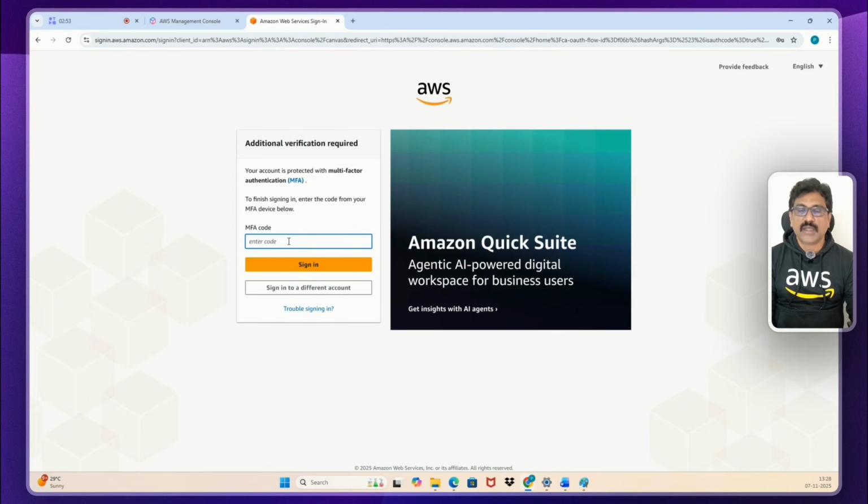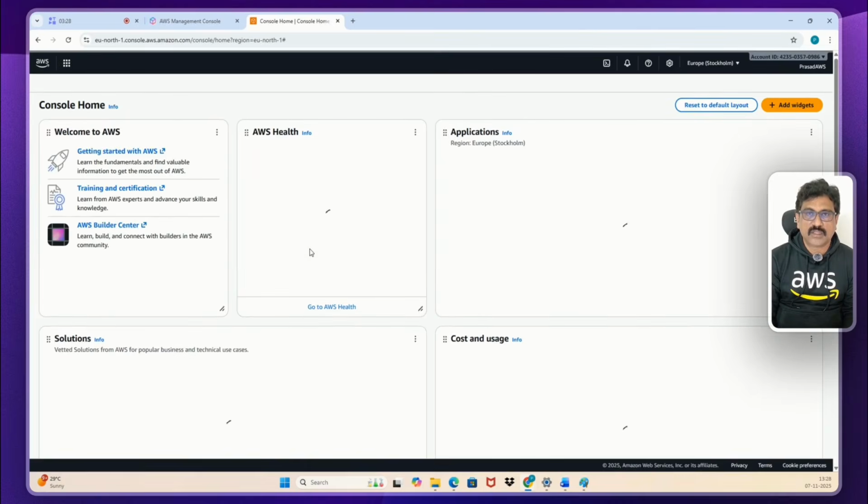Now, the MFA code. I have set up this MFA code, a one-time password. In your case, it will not ask you for 30 days. I think after 30 days, it will ask you. You can just set it up. To set up this MFA code, you have to install Google Authenticator on your mobile phone. This is a one-time password, valid for 30 seconds. It's just for more security, another layer of security.